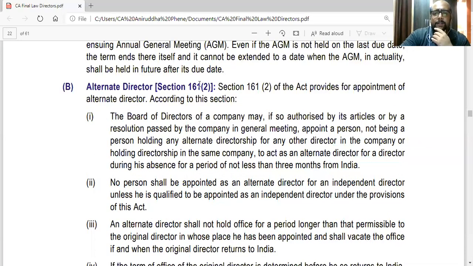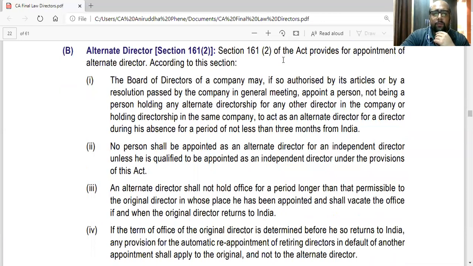Then alternate director, section 161, subsection 2, points 1, 2, 3, 4.